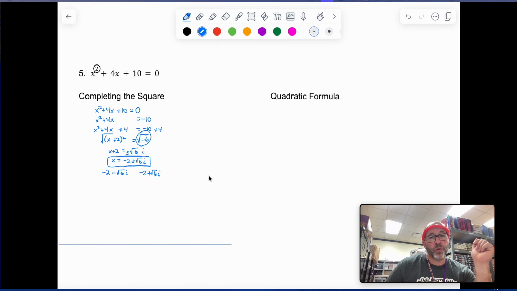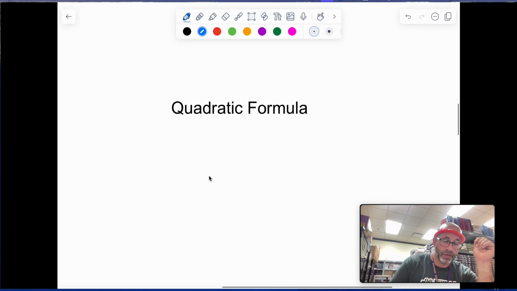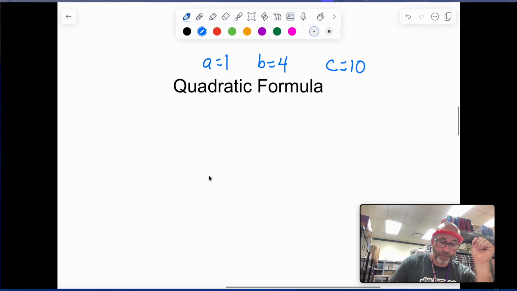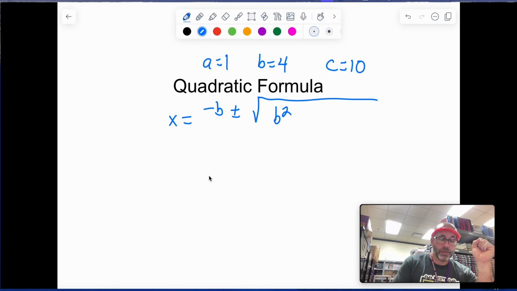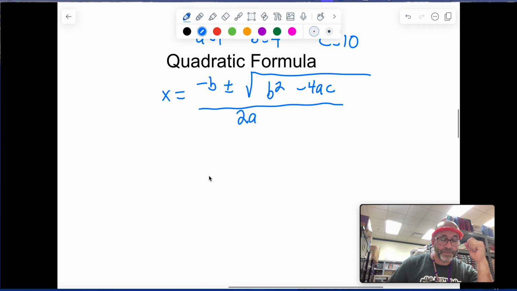If you were to do the quadratic formula with this, same thing. Your a value equals 1, your b value equals 4, your c value equals 10. Let's go ahead and simplify that. So we get x equals -b plus or minus the square root of b squared minus 4ac, all over 2a. So there's your quadratic formula.